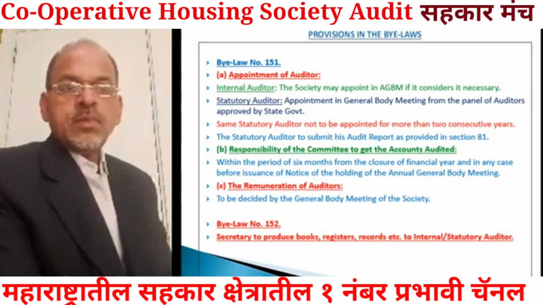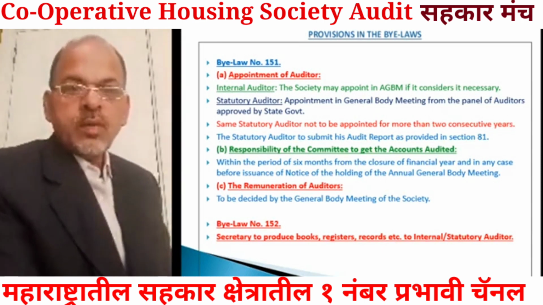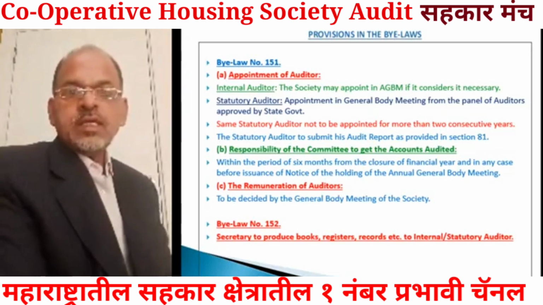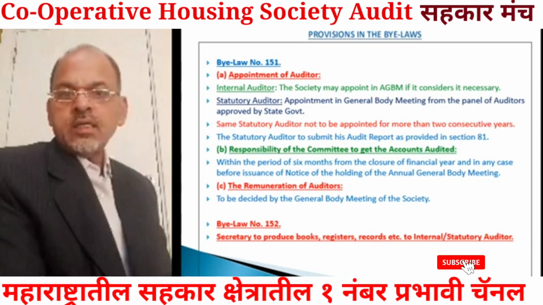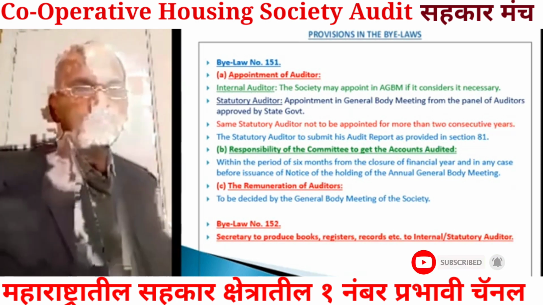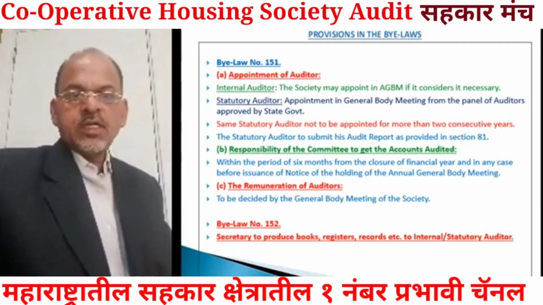We have seen that under bylaw number 151 there is a provision for appointment of auditor. The society, if it wants, can appoint an internal auditor, and the society will have to appoint a statutory auditor.